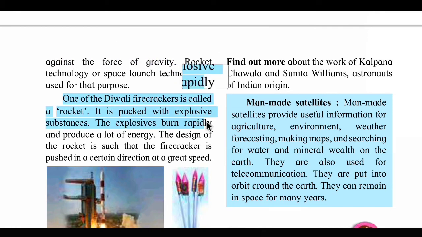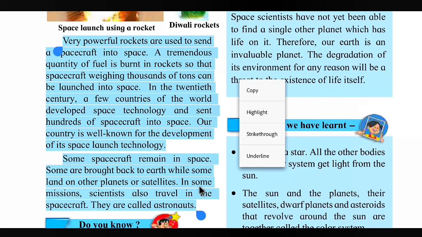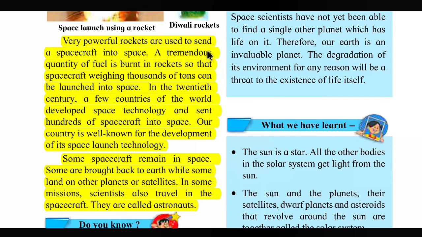One of the Diwali firecrackers is called a rocket. It is packed with explosive substances. The explosives burn rapidly and produce a lot of energy. The design of the rocket is such that the firecracker is pushed in a certain direction at a great speed. Very powerful rockets are used to send a spacecraft into space. A tremendous quantity of fuel is burnt in rockets so that spacecraft weighing thousands of tons can be launched into space.